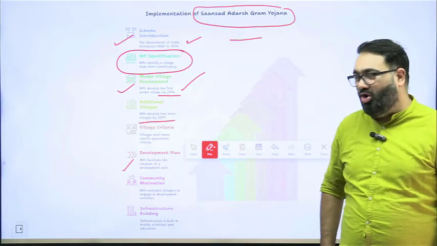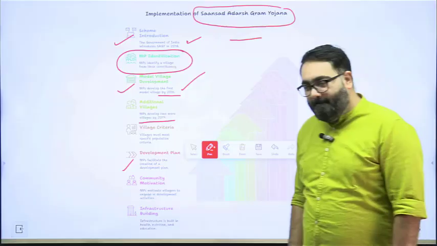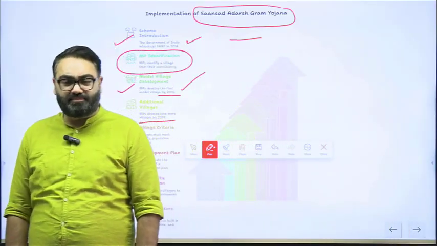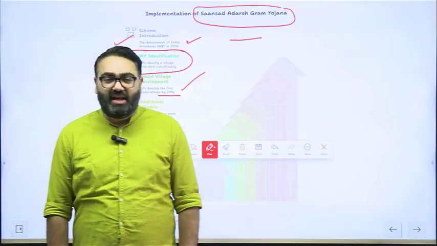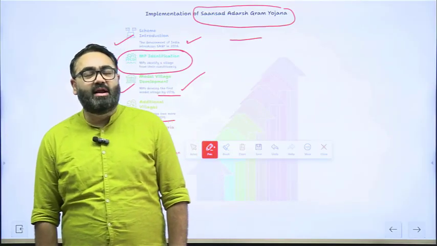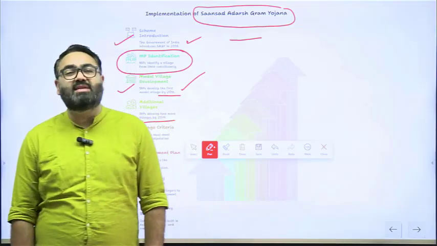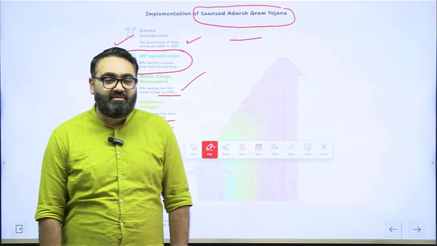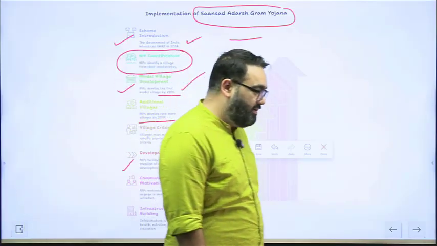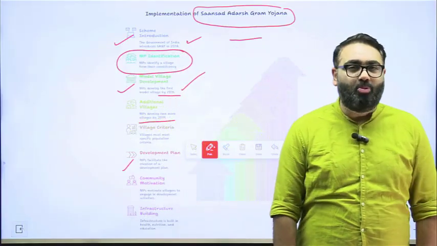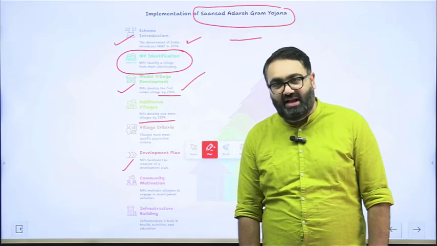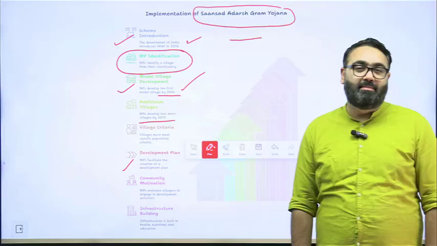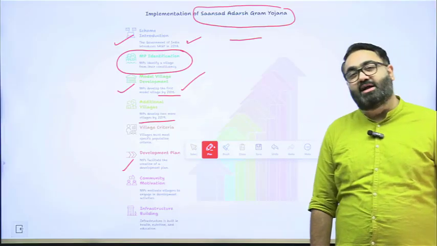We did not see a lot of infrastructure building, but you can criticize the implementation part of it, but you have to at least give credit and realize the fact that the government did understand the need for it. The government did understand the fact that villages do need development, and who better than the member of parliament himself or herself, because if a village is developed in a better manner, they have a better chance of winning the next election.